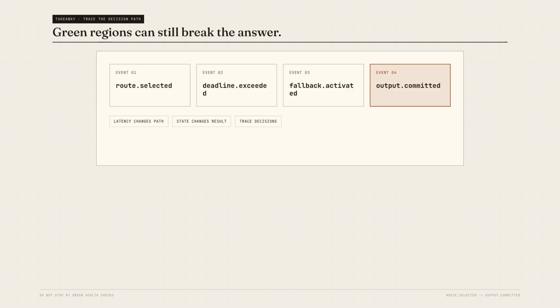Here is the challenge. Take one production inference request and trace it from route selected all the way to output committed. If the routing, ML platform, and observability pieces are owned by different teams, share this video with them and run the exercise together. Where does your system make a silent decision when a deadline is crossed? The router, the retriever, the model, or the ensemble?